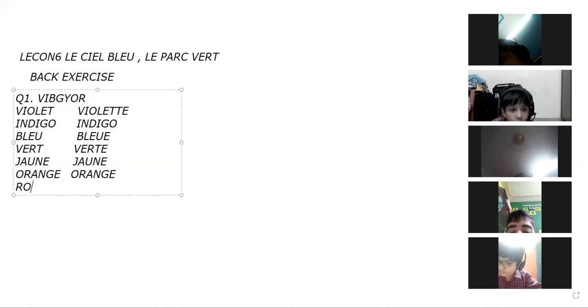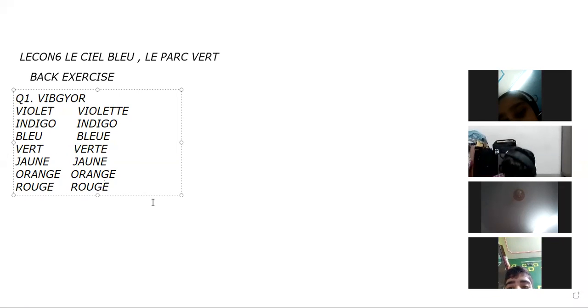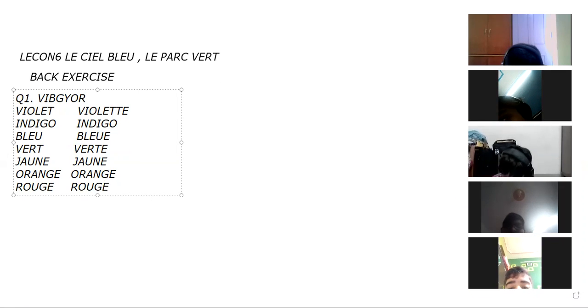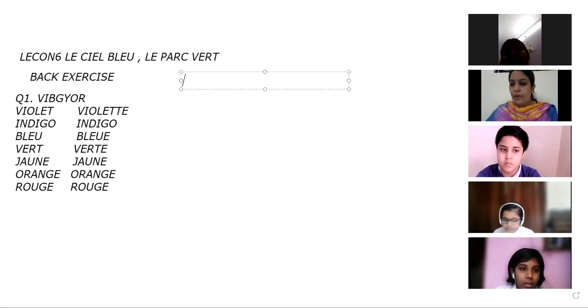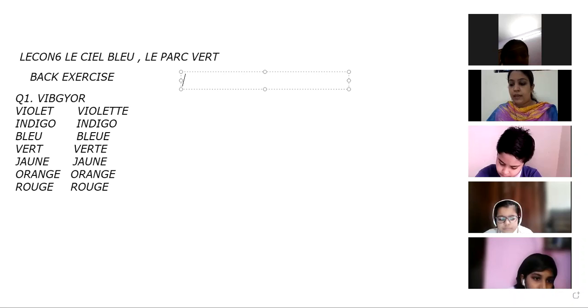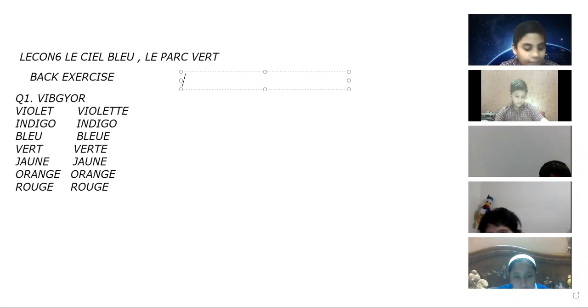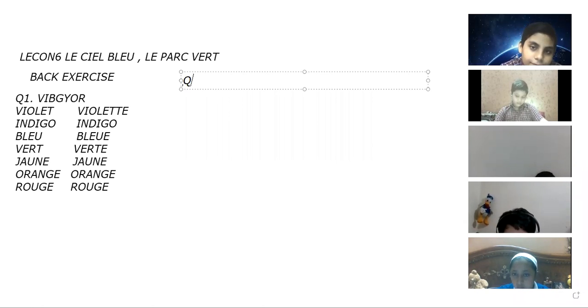Last one is R, that is red, and we call red rouge in French. And again, it is the same in both cases. Now, question number 2. What you have to do here is translate the given sentence into French. It is given in English. Traduisez au français comme dans l'exemple. One example is given to you. The first one is done for you. It is written, I like the red flower. J'aime la fleur rouge.